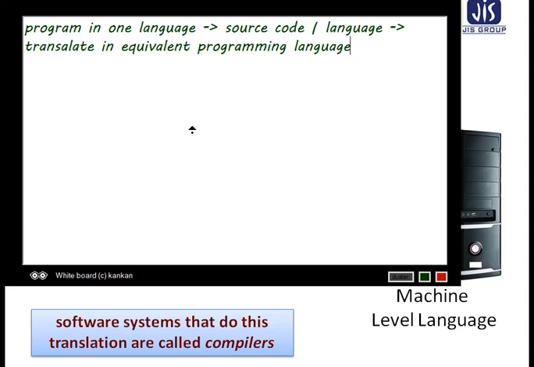After that, the target language, that is the machine language.